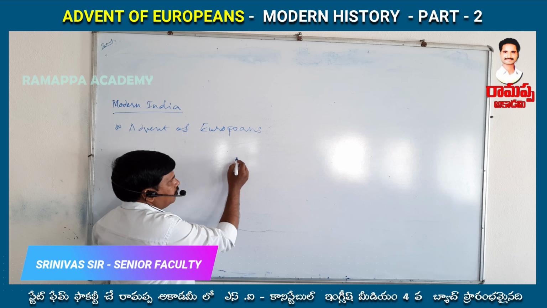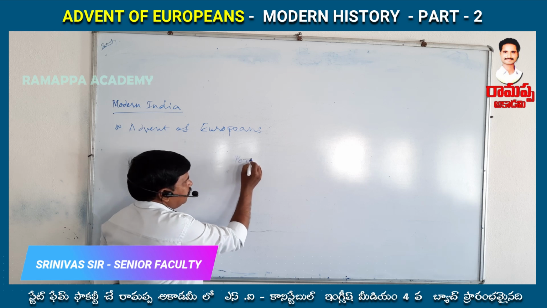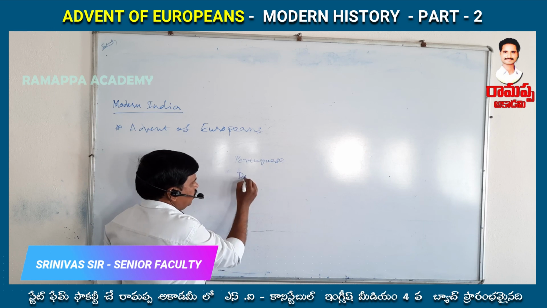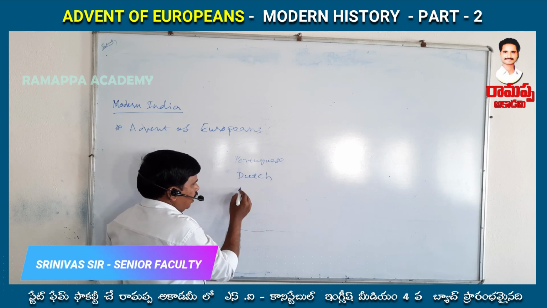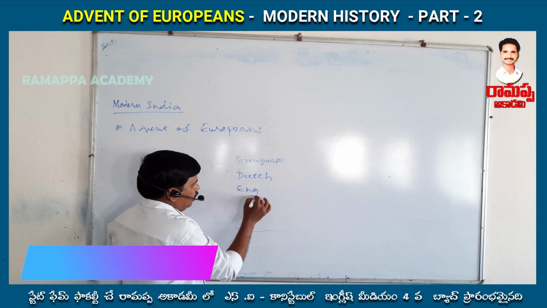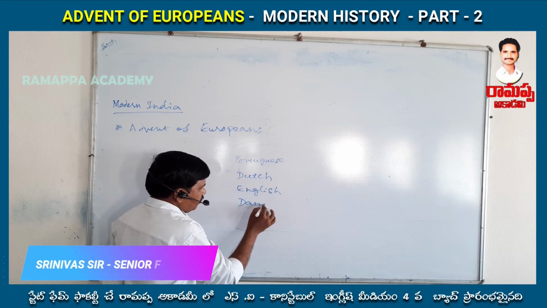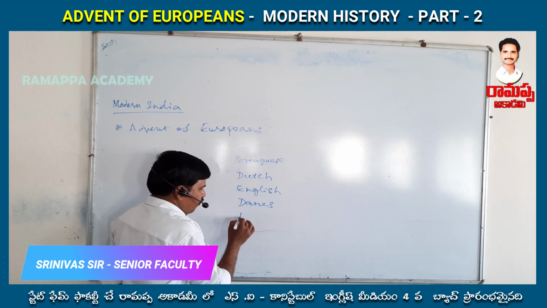The first one is Portuguese. Next one Dutch. Next one English. Next one Danes. Next one French.